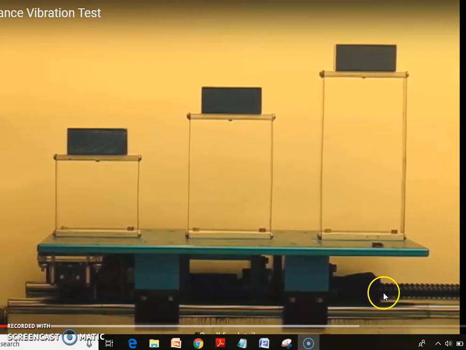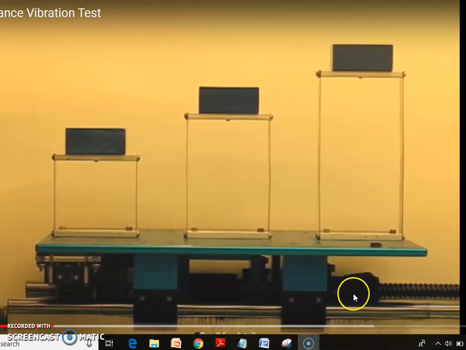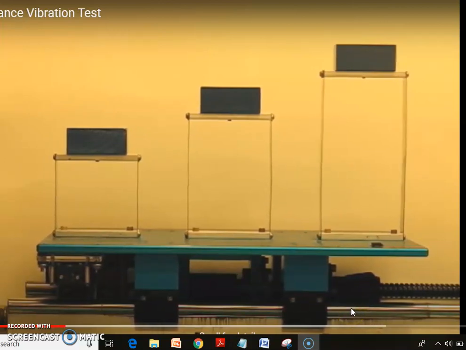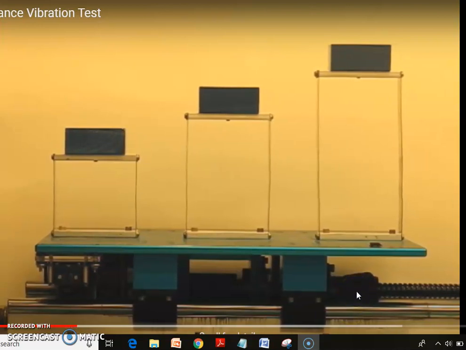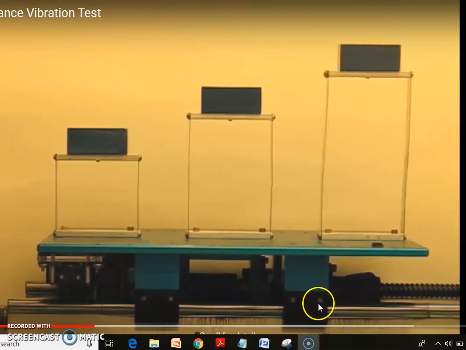As I go on increasing the frequency of this ground motion, that is the excitation frequency omega, which is nothing but the frequency of external vibration, you can see here, I'll name them: structure 1 is the small structure, structure 2 is the medium structure, and structure 3 is the tall structure.